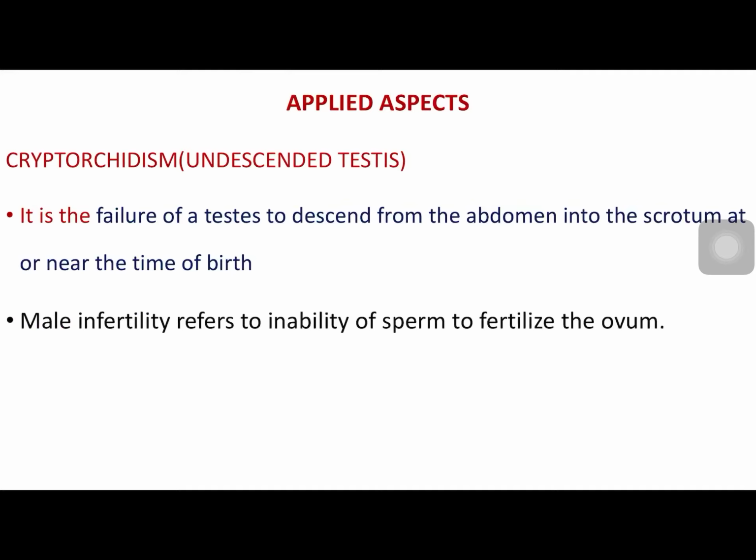By definition it is inability of sperms to fertilize the ovum, which could be due to many reasons which we have seen while discussing the semen analysis. Next is impotency. Impotency has to be differentiated from male infertility.